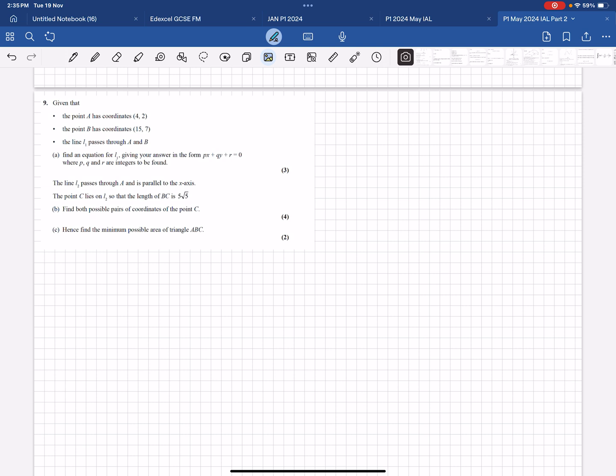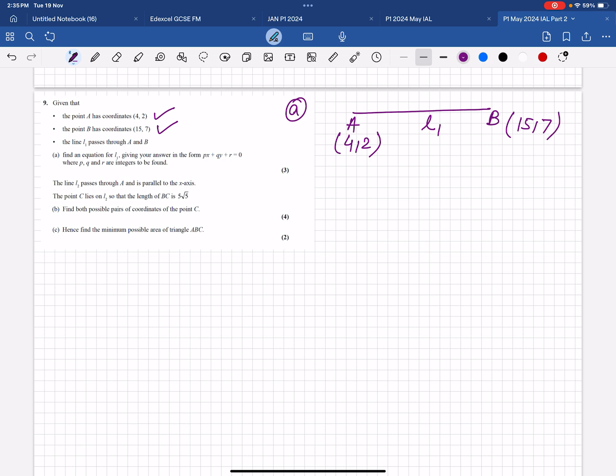Number 9 is a straight line question. This is not hard. Point A coordinates are given already, point B is given, and L1 passes through both A and B. Find the equation of L1. So basically part A, this is the line L1 passing through A and B. A is (4, 2), B is (15, 7). So gradient equals 7 minus 2 over 15 minus 4, which is 5 by 11. Now y minus y1 equals gradient times x minus x1 is the equation of a line.